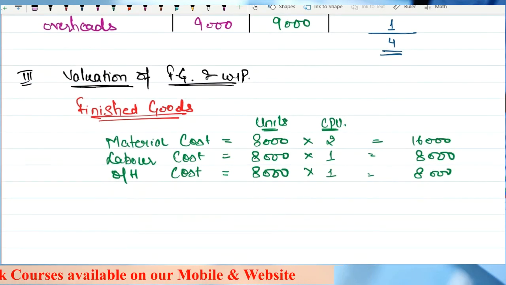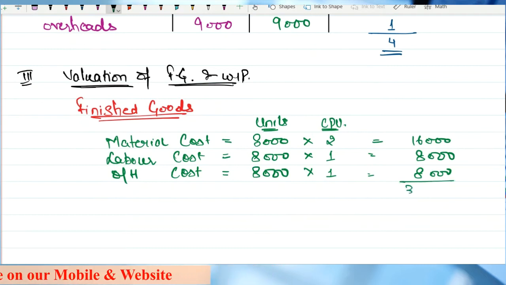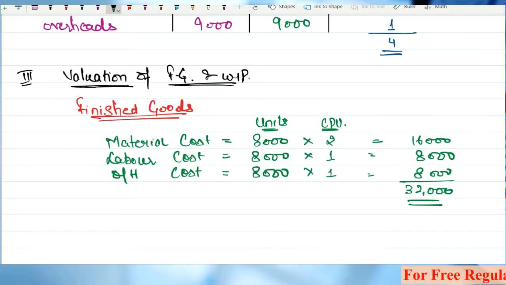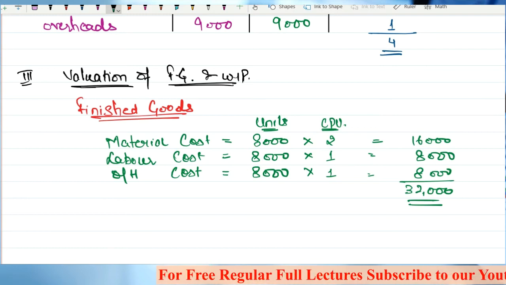Any doubts in this thing? So the total cost is 32,000. Clear? This is the total value of the finished goods. Total cost incurred on the finished goods. Total value of the finished goods.